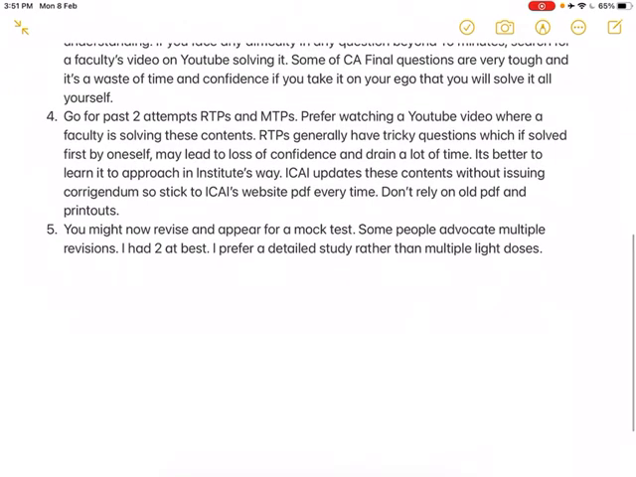Then the next step is to go for the past 2 attempts' RTPs and MTPs. You can go for more than that also if time permits. Prefer watching a YouTube video where a faculty is solving these. We are very thankful to YouTube that we have access to lots of resources without any additional cost. I really like the initiative from Sarthak Jain Sir, that he started posting 20 to 30-minute videos of RTPs and MTPs of FR and audit just 1 month before the exams, and that was very helpful for me.